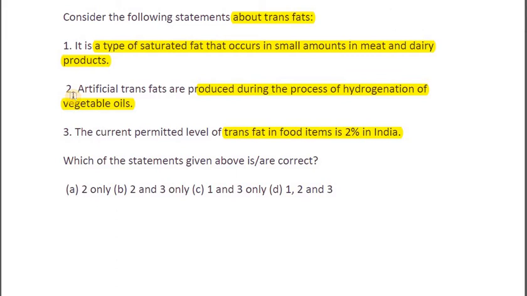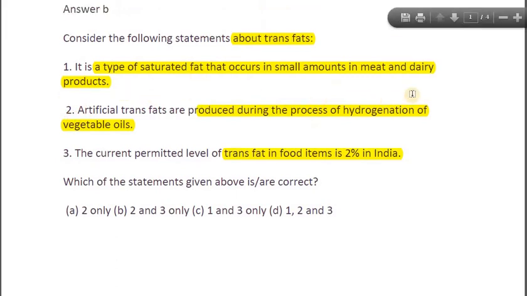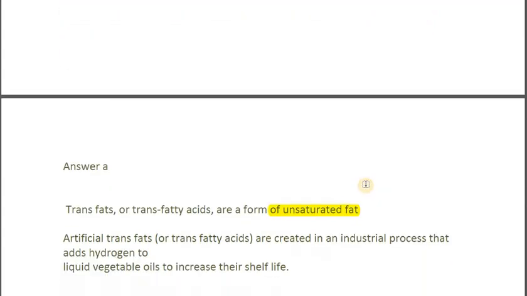Statement number 2 is indeed correct, that yes, although they are naturally found, if we are to produce them artificially, then vegetable oils undergo a process named hydrogenation. So basically, as the name entails, hydrogen is passed on to these oils, and that's how their bonds are broken, and that's how artificial trans fats are produced. So statement number 2 is indeed correct. Now statement number 3 is not correct, because as of now the permitted level of trans fat in food items in India is 5%. So 2020 right now we are into, so it's 5%.